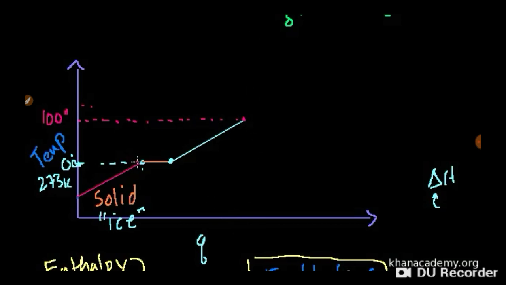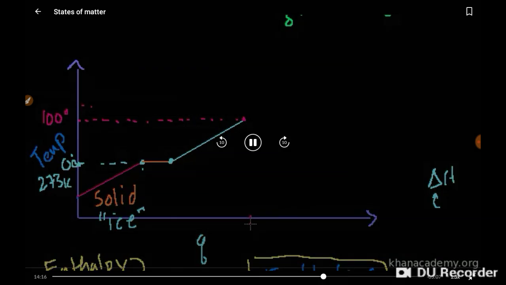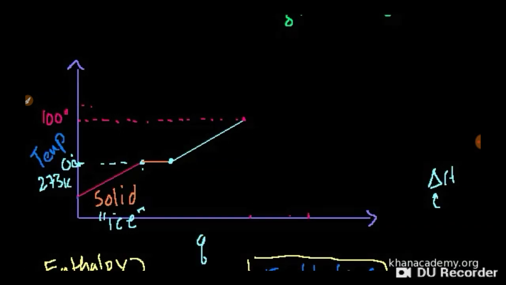But just like when you went from solid to liquid, there's a certain amount of energy that you have to contribute to the system, and actually it's a good amount at this point, where the water is turning into vapor, but it's not getting any hotter. So we had to keep adding heat, but notice the temperature didn't go up, and we're going to talk in a second about what was happening then. And then finally, after that point, where we're completely vaporized, or completely steam, then we can start getting hot.